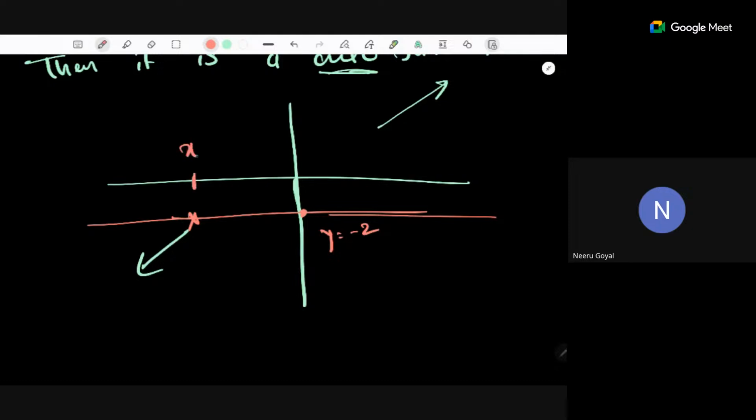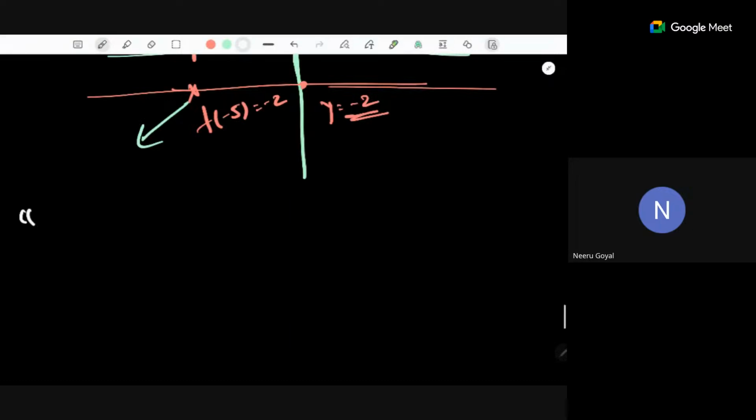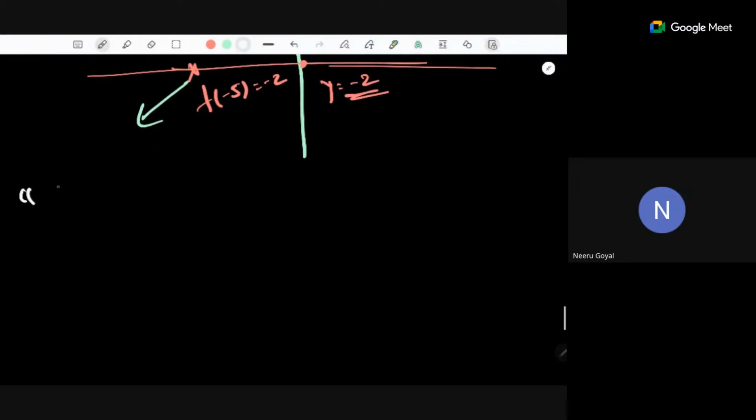At this particular value, suppose x is equal to -5, so f of -5 is equal to -2. That means for -2 we are getting some pre-image. So that's the idea: if a line intersects the graph, it means for that value of y we have a pre-image. If we have such a situation, then any horizontal line will intersect the graph. We can also say this using something similar to the horizontal line test.